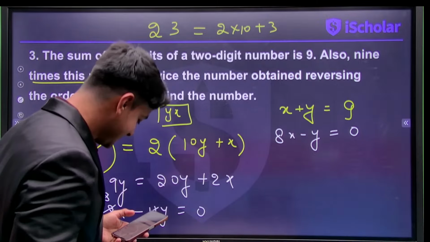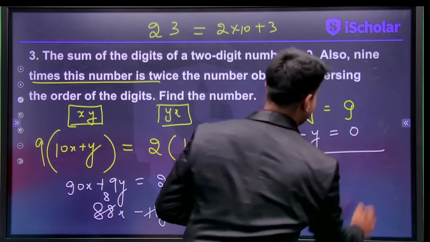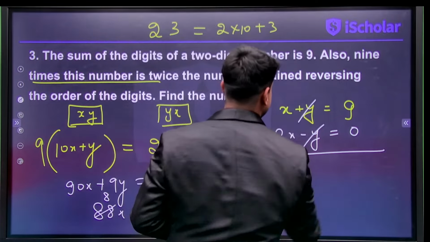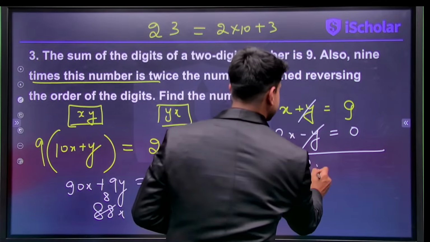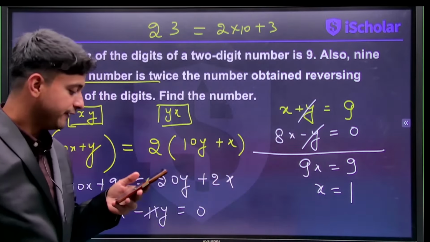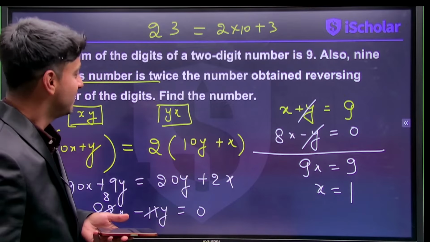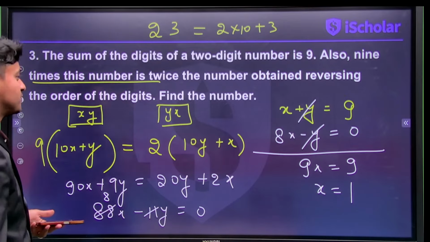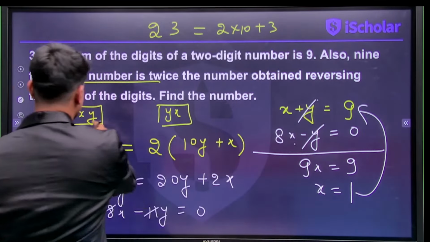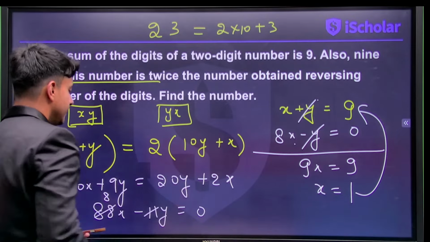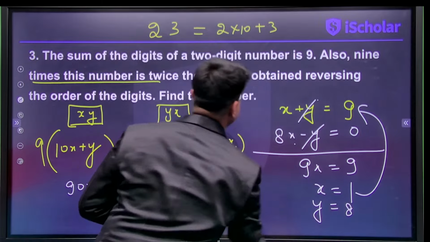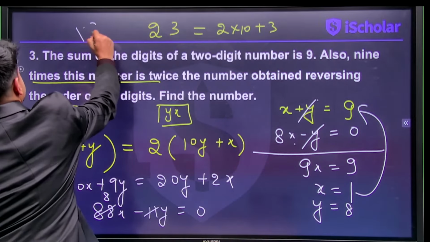Yes or no, guys? Now, if I just simply add the equations, what am I going to get? Y and y will get cancelled. I'll get 9x equals 9. I'll get x equals 1. And if x is 1, what is the value of y? You can feed it in any equation, either here or here. We know that y is 8x or x plus y is 9. So y will definitely be 18 and the number is 18.